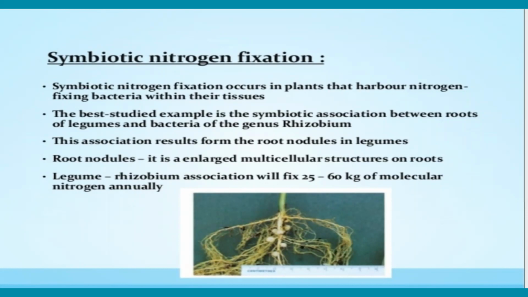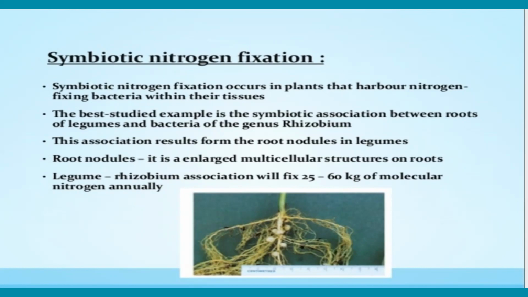A number of angiosperms, some gymnosperms, and some ferns are associated with various nitrogen fixing microorganisms. The symbiotic nitrogen fixing system in non-vascular plants is represented by lichens. We will take the best example of that, the root nodules, formed by Rhizobium bacteria with members of the Leguminosae.